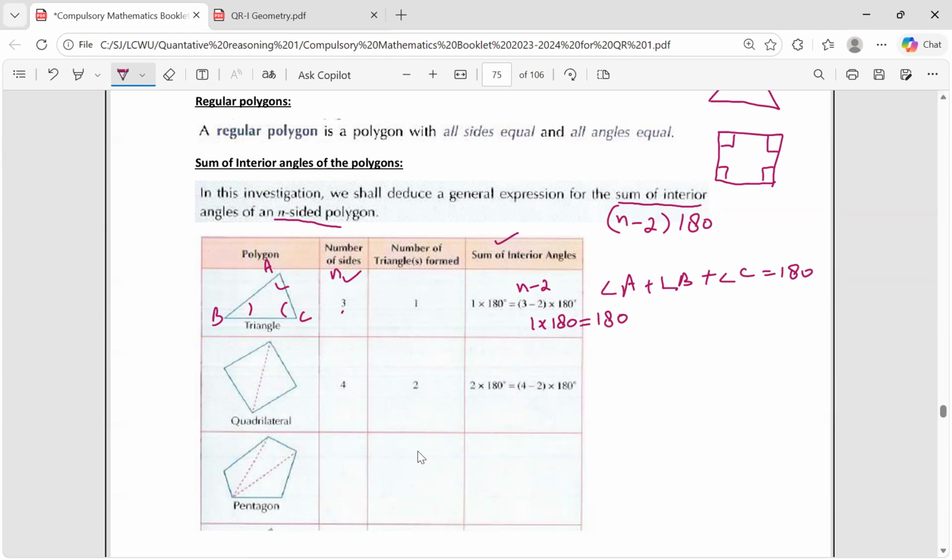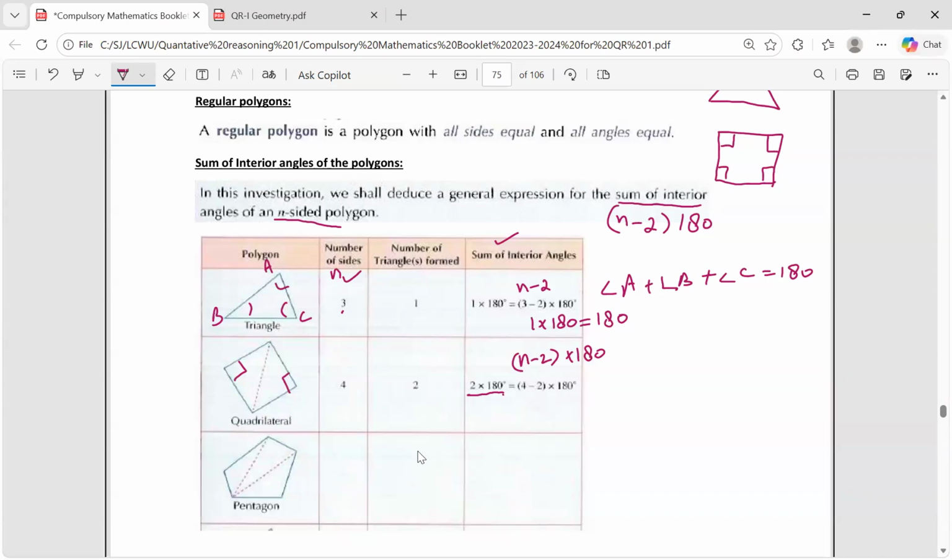Now in the case of a quadrilateral, you have 4 interior angles. The number of sides is 4, and the number of triangles you can form from it is 2. So its angle sum will be 2 multiplied by 180, or n minus 2 multiplied by 180. It will give you 2 multiplied by 180. This is the sum of the interior angles.